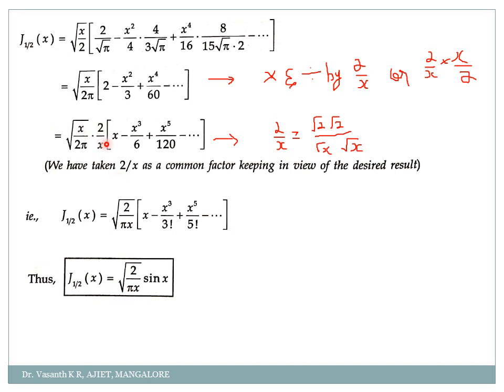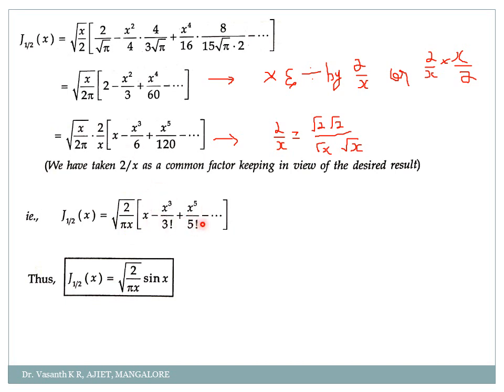2 by x into x by 2, correct? So, what will we do? Either we can go for taking the common term 2 by x outside, or you multiply and divide by 2 by x. Okay. So, 2 by x you write, keep it as it is, and this x by 2 is there, no? You multiply it to all the terms.